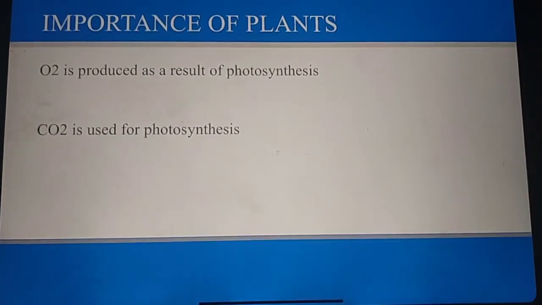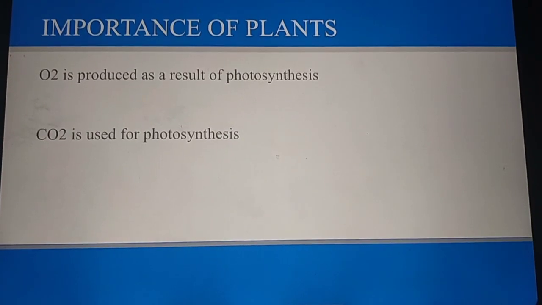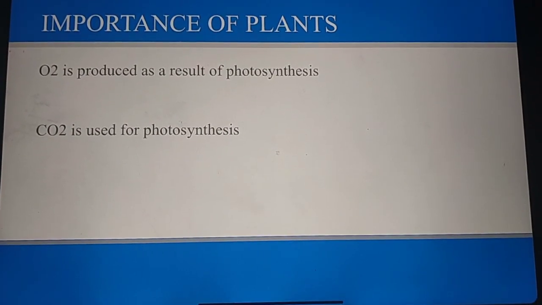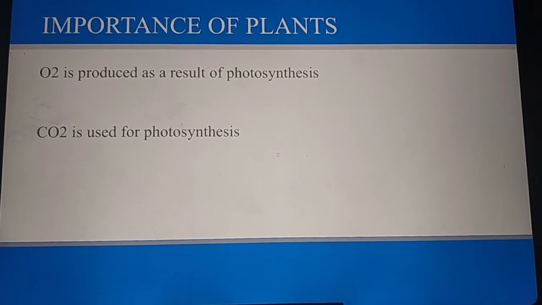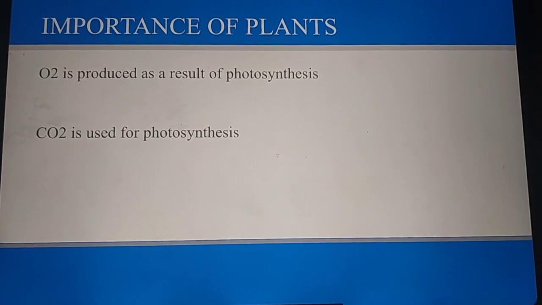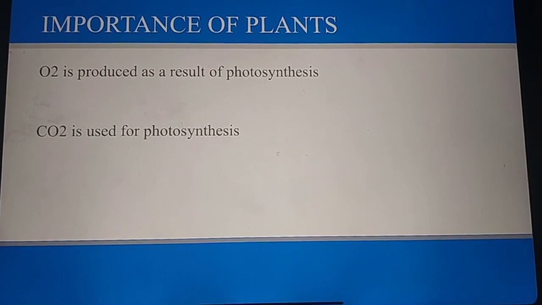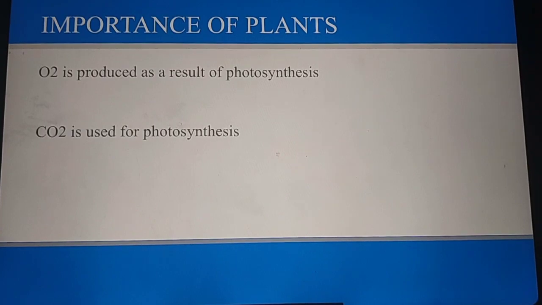Next, we can see what is the importance of plants. Oxygen is produced as a result of photosynthesis, and every living organism needs oxygen for their survival. And carbon dioxide is used for photosynthesis. So there occurs a balance between the oxygen and carbon dioxide in the atmosphere. So, do not cut plants unnecessarily.